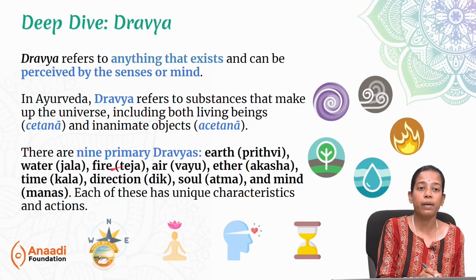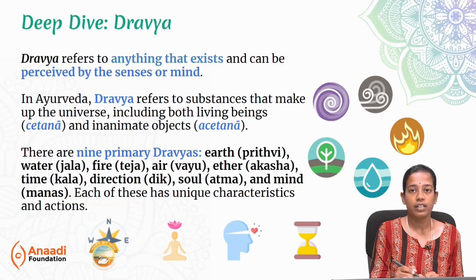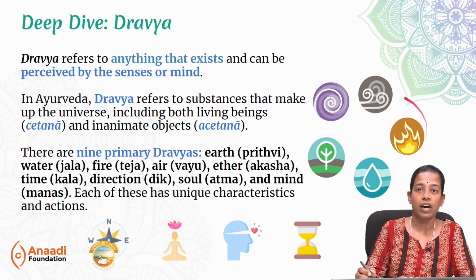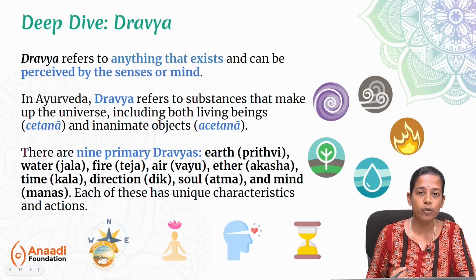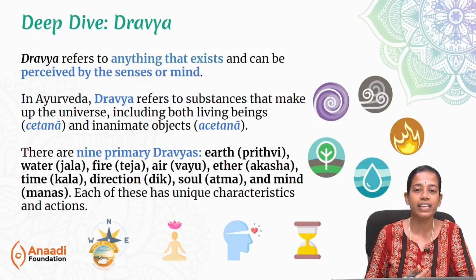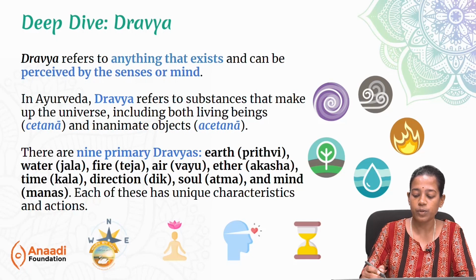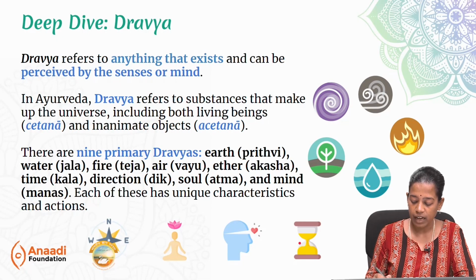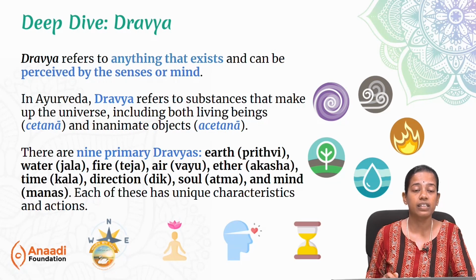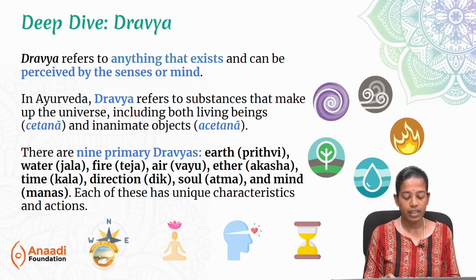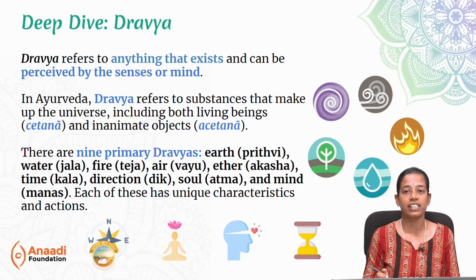There are 9 primary dravyas as mentioned in Ayurveda. The Panchamahabhutas are 5, and next come time, dik, manas and atma. Let's now very quickly read through all the 9 primary dravyas. It starts with Akasha, Vayu, Agni, Jala, Prithvi, Kala, Manas, Atma and Dik. These are the 9 primary dravyas as mentioned in Ayurveda. Each of these, if you see, has unique characteristics and actions.